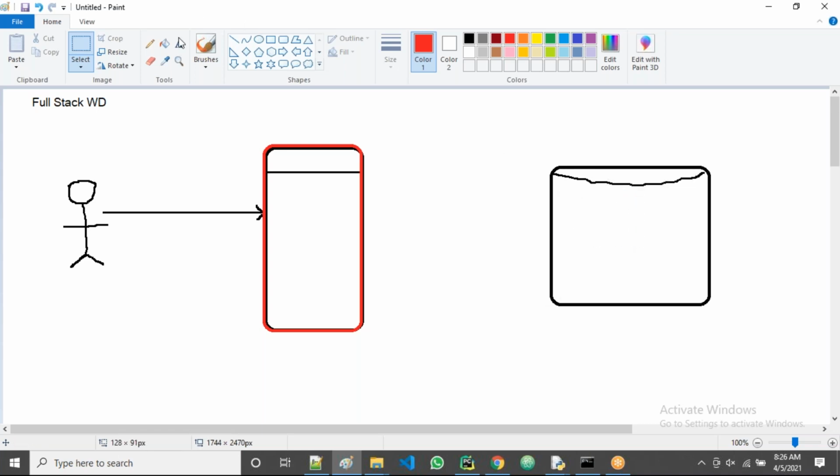Now all of you observe. Okay, user interface, guys. So as a user, I am connecting to this one, right? I'm working here.